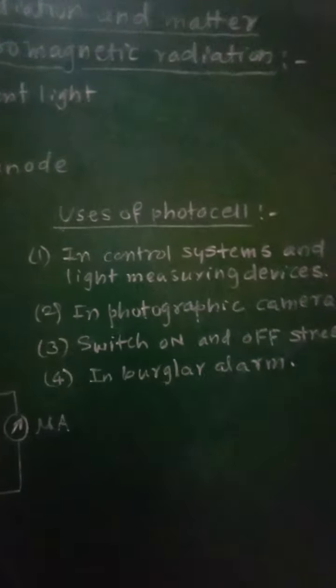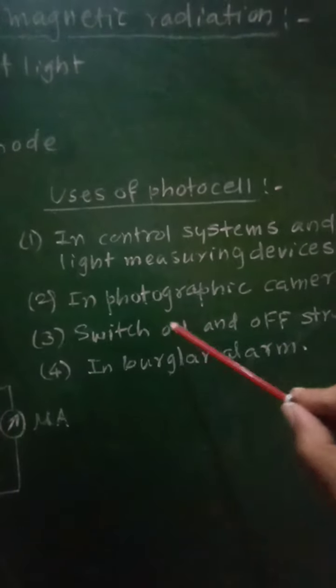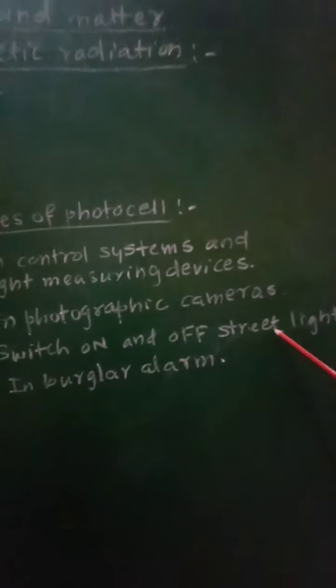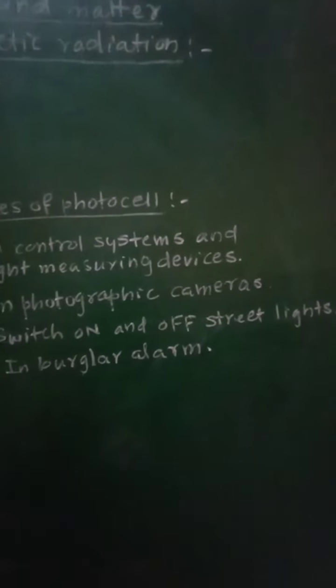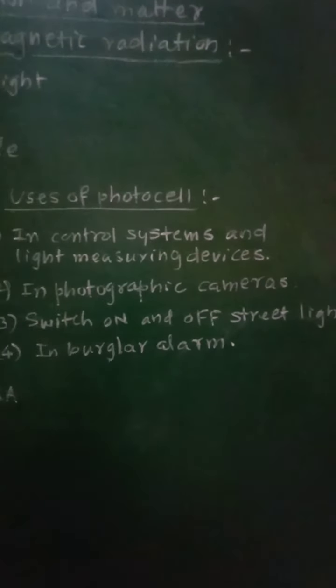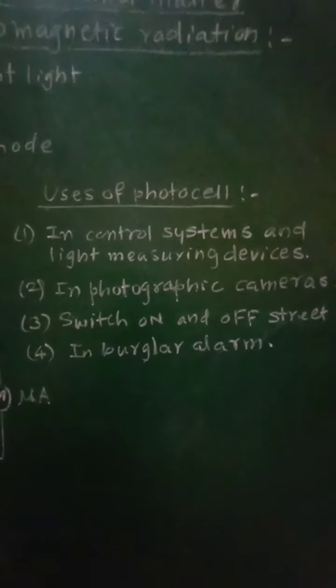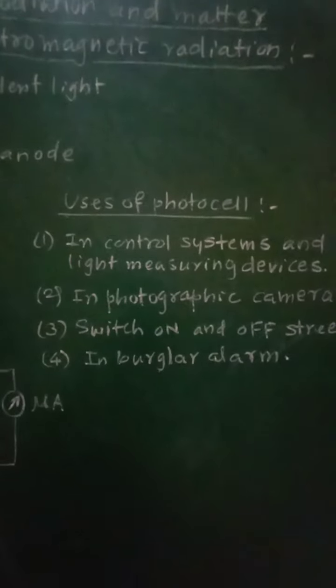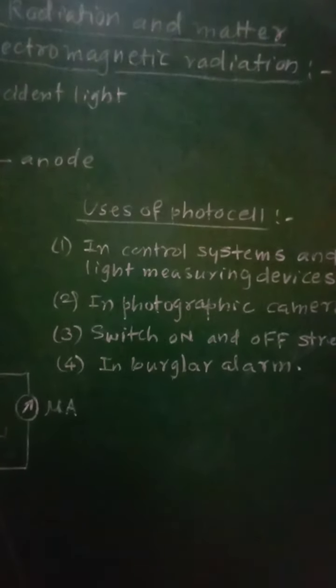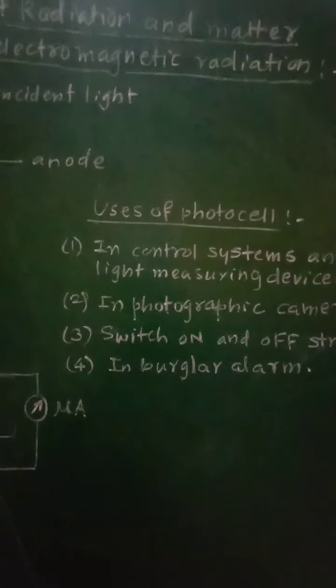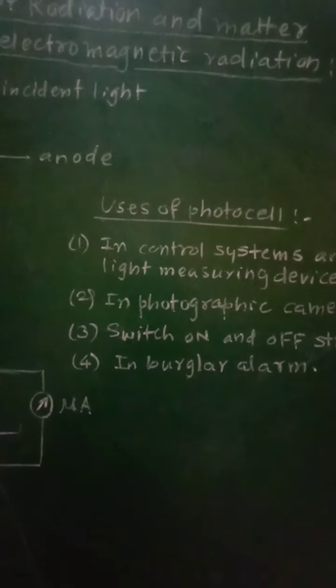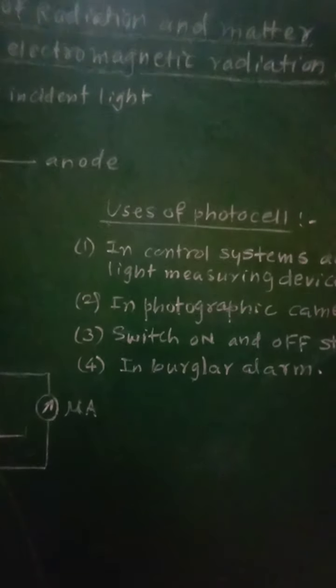Then the third use is to switch street lights on and off. In the case of street lights, in order to switch them on and off, these photocells are used. That is, the photocell is used to switch on and off the street lights.